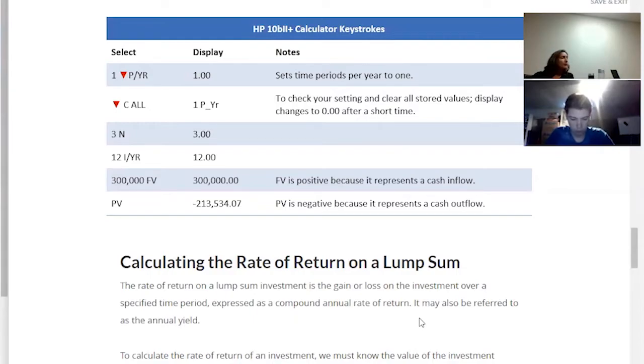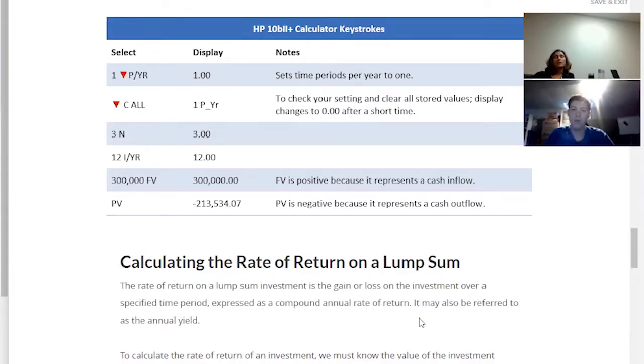Then 12 is the interest rate, so press 12 and then the IYR button. Then press 300,000 and the future value button on the right-hand side. So we have stored all of our variables now.